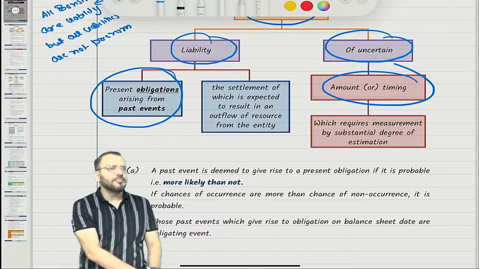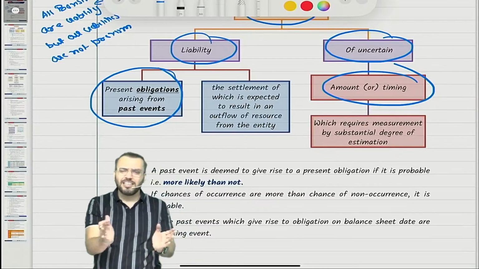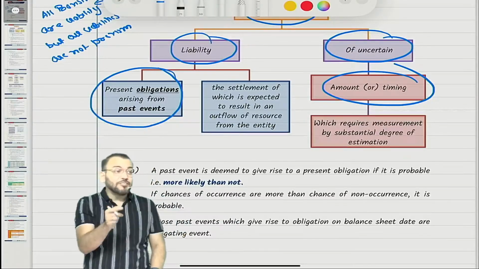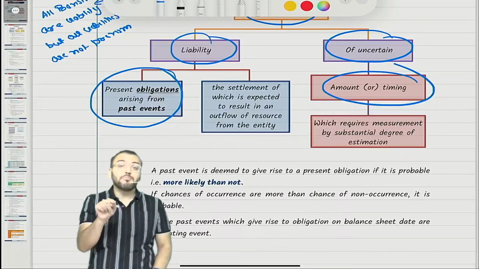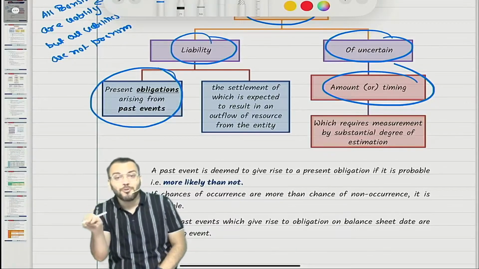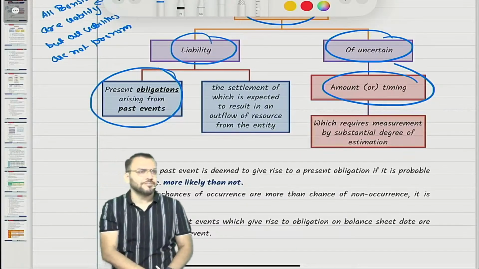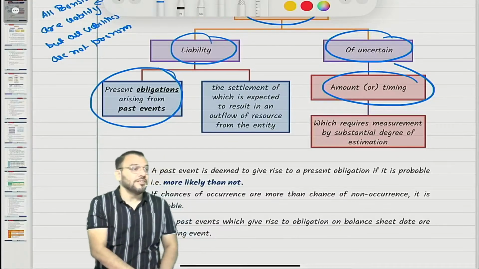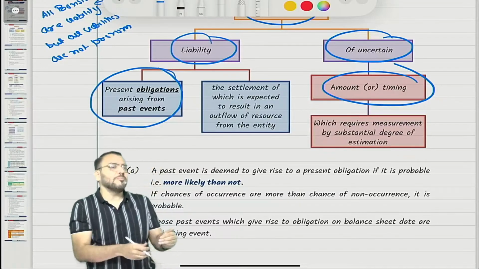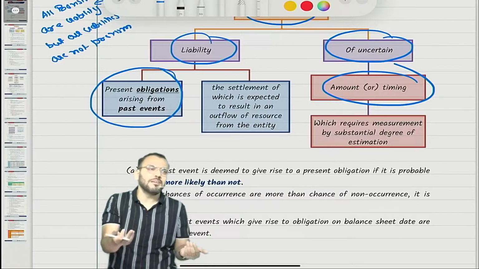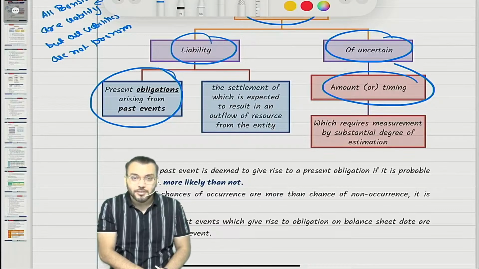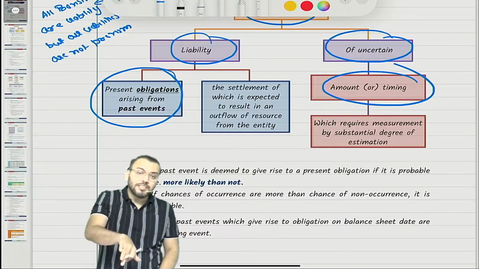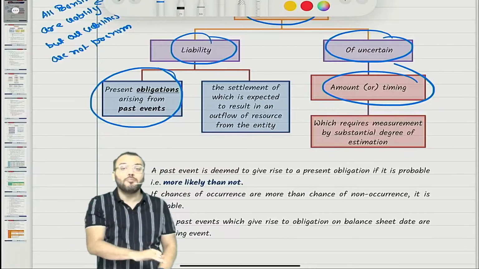What is present obligation? Ind AS 37 as well as AS 29 are more or less the same. Obligations are present obligations if they are probable on reporting date. Reporting date means balance sheet date; Ind AS has used the term reporting date instead of balance sheet date. So if any obligation is probable on reporting date, that obligation becomes a present obligation.